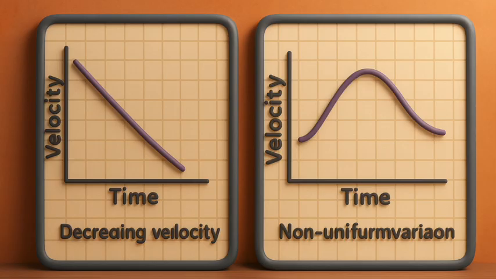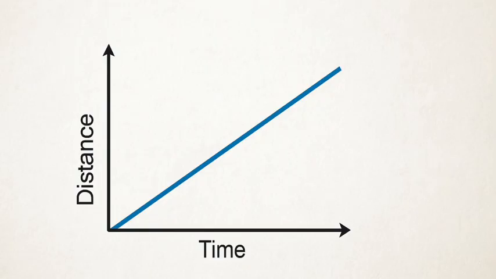One figure shows a velocity-time graph that represents the motion of an object whose velocity is decreasing with time, while another shows the velocity-time graph representing the non-uniform variation of velocity of the object with time. Try to interpret these graphs. Plot and interpret the distance-time graph for the train, assuming that its motion between any two stations is uniform.